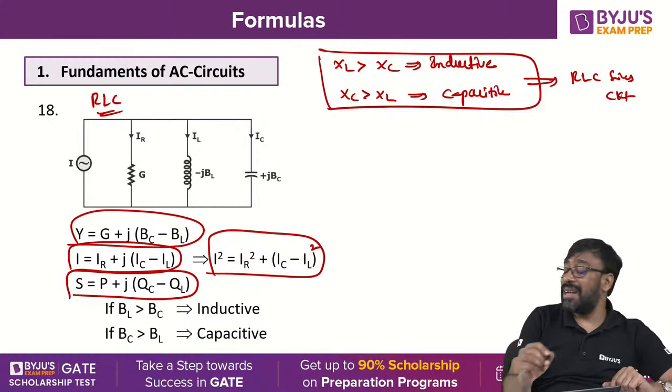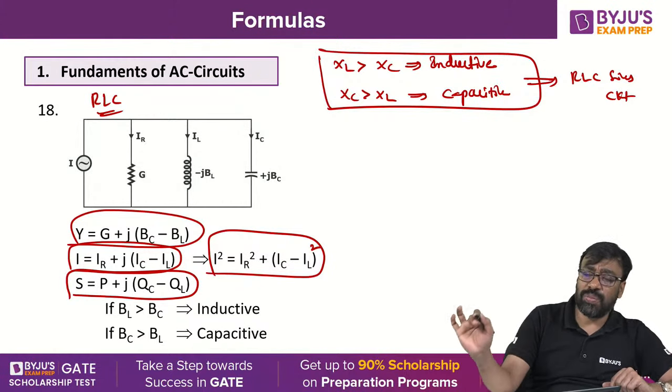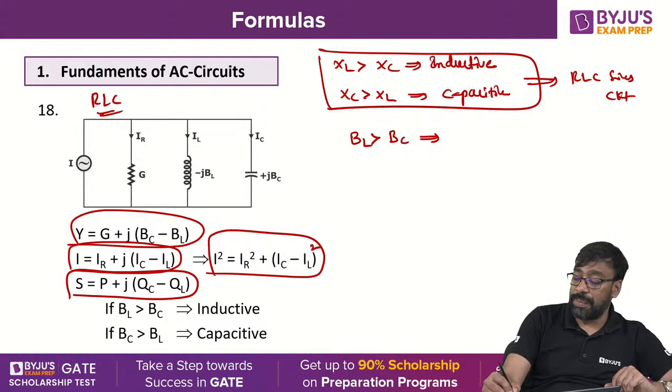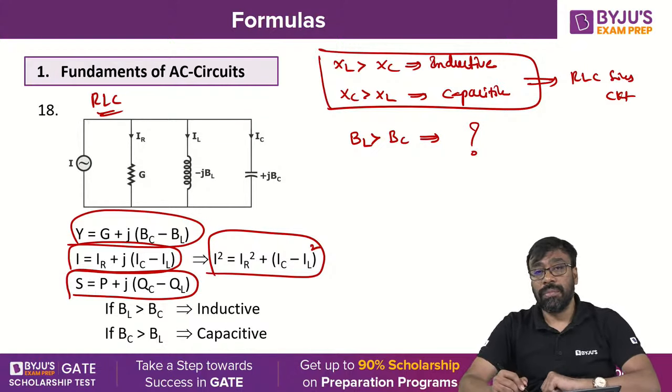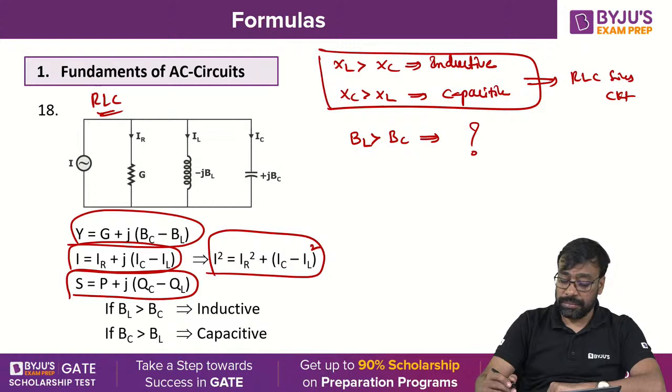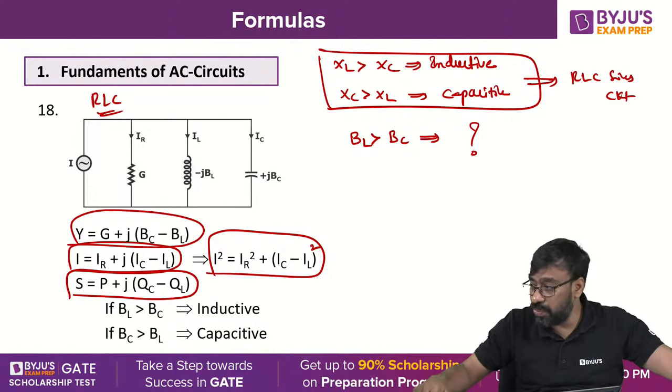But when it comes to the parallel circuit, all of you please respond. In the case of an RLC parallel circuit, if BL is greater than BC, is it inductive or capacitive? All of you should respond quickly.